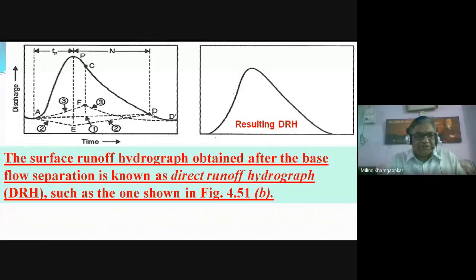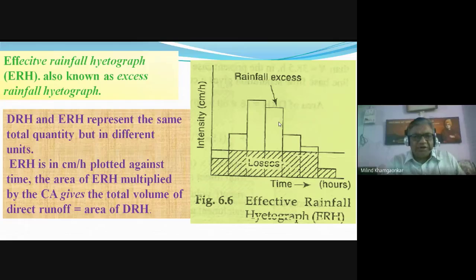All these methods are used to separate the third part of the hydrograph runoff, that is the base flow, so as to get the exact quantity of the runoff or the flood which we need for the design of the structure. The resulting hydrograph excluding the base flow is called the direct runoff hydrograph, which is equal to the effective rainfall hydrograph.